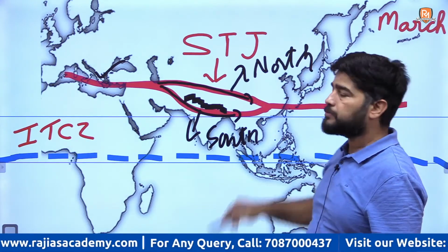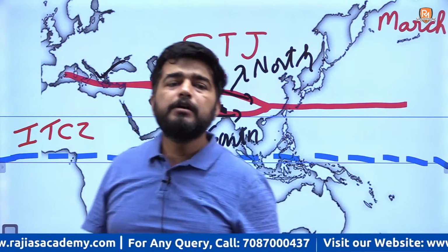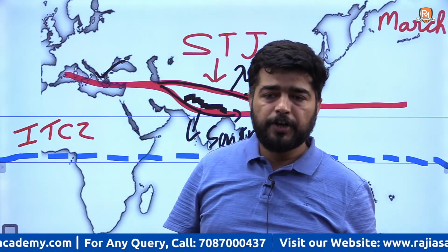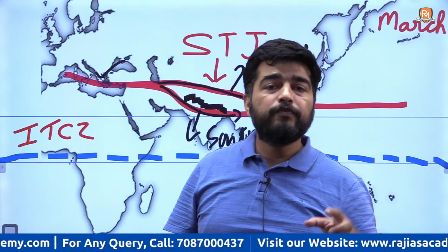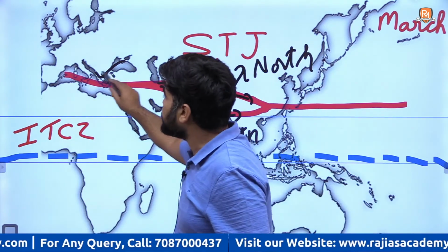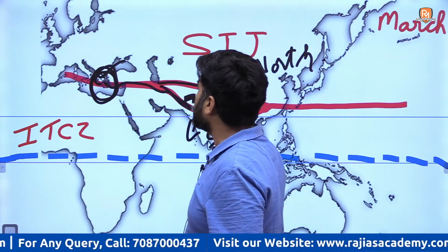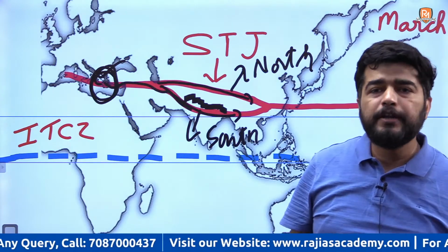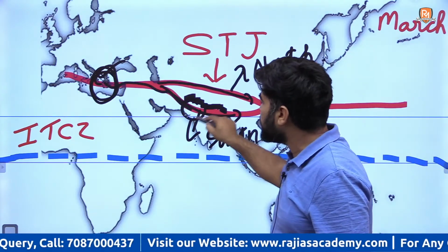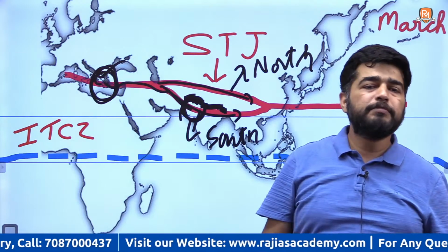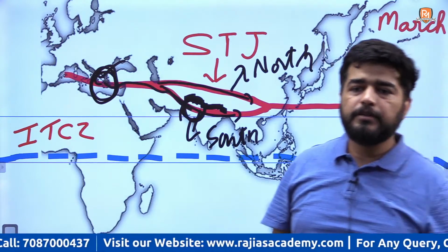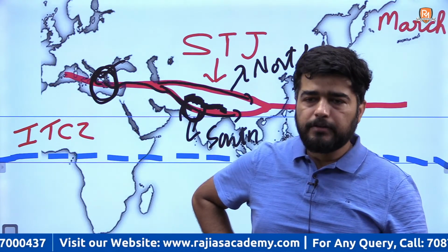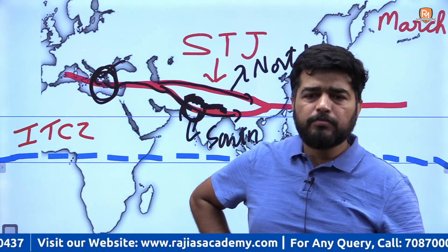This is the normal situation, and these bring the cold winds in north and northwestern parts of India. क्या लेके आती हैं ये? Cold winds लेके आती हैं. You know western disturbances, these are also under the influence of the subtropical jet stream. Due to the presence of cold wind, you will have high pressure here, high pressure in northern hemisphere during the winter season. During the winter season, you will find high pressure in northwest India. Fine, this is the normal situation.